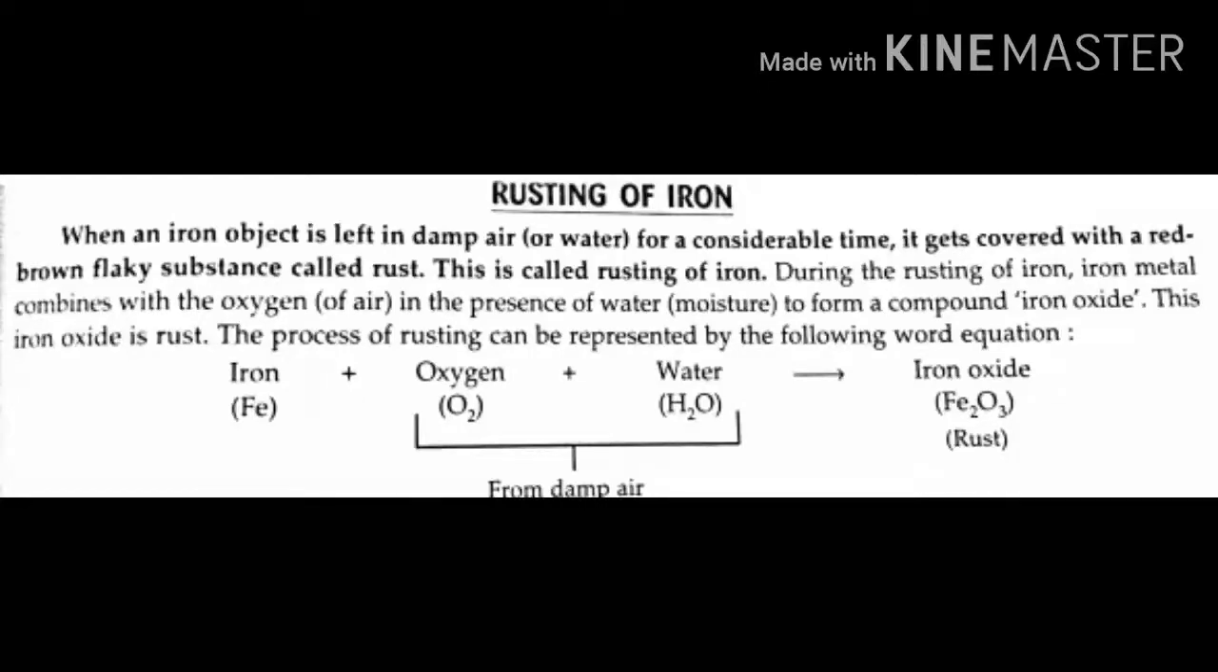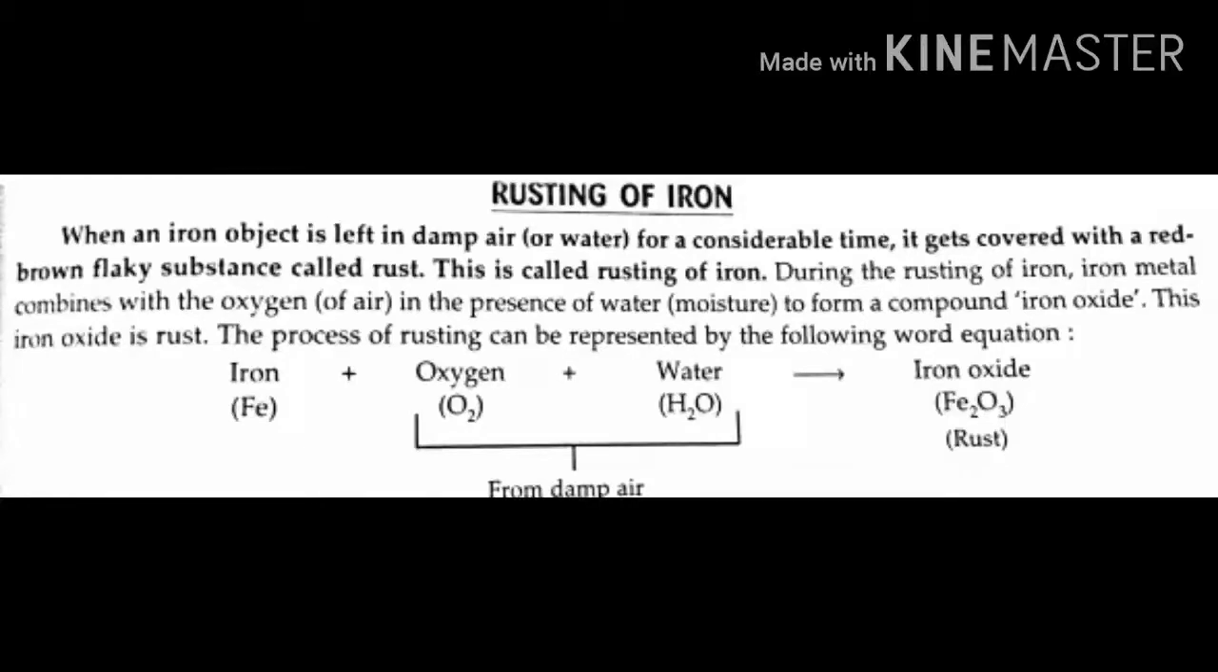When iron (Fe) reacts with oxygen, that is O2, and water, H2O, it produces iron oxide, Fe2O3, and H2O. This is called rust, iron oxide. Rusting is a chemical change because it produces a new substance called iron oxide.